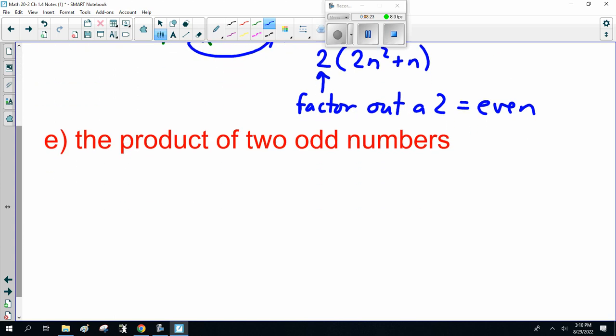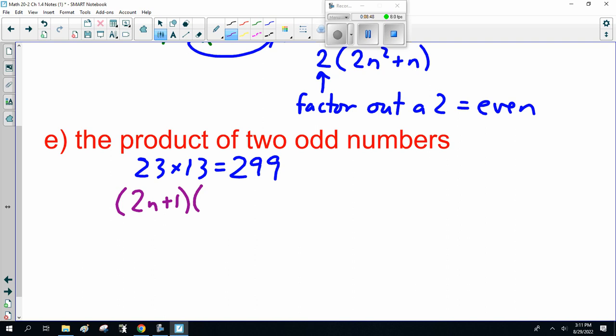So let's do this a little slower. Sorry, Math Geek in me is coming out. For 2 odd numbers, the product of 2 odd numbers. 23 times 13 is 299. So that's odd. Are they always odd? Well, what I need you to be able to do is multiply this out. So 4n squared. Yes, we're doing some math. It's 2n plus 2n.